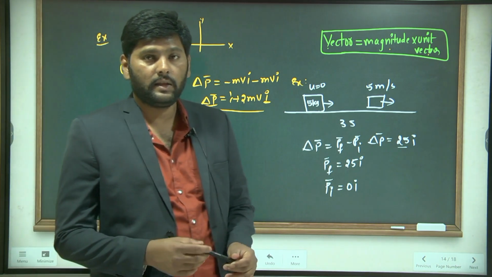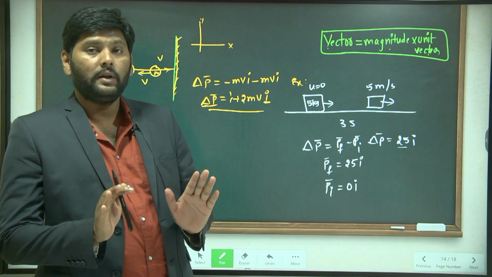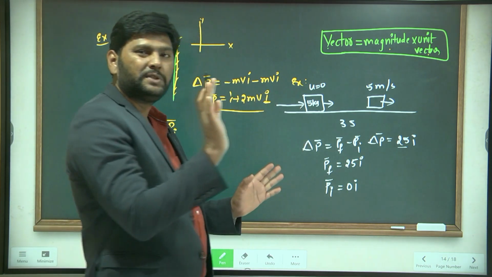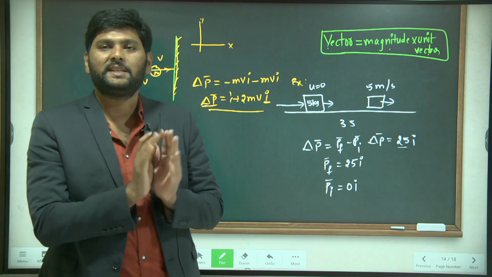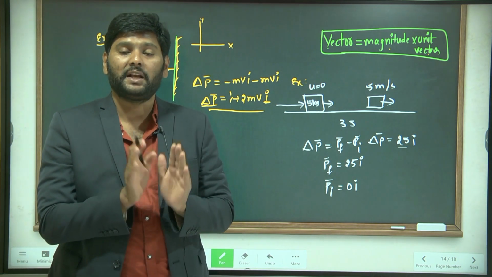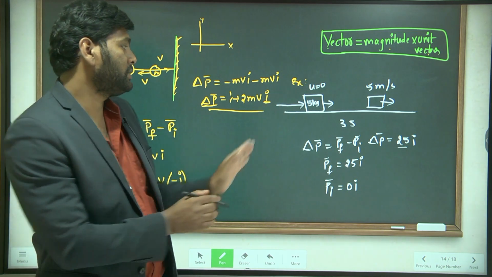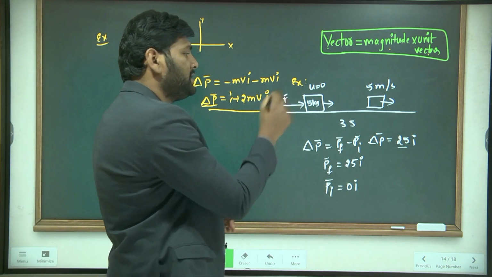Body accelerated, sir. Yes, by application of force. Any object cannot change its momentum simply. Because of applied force only the momentum will change.